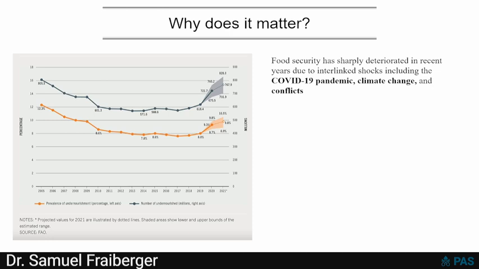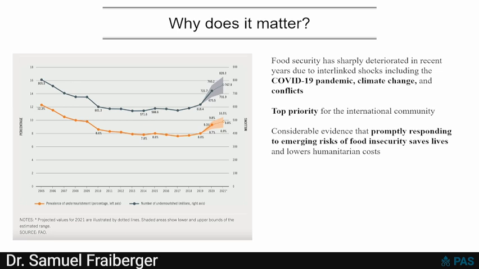So first of all, why does it matter? I don't think I'm going to convince any of you that there is a strong motivation to better predict food crisis. And obviously the reason is especially important these days because food insecurity has sharply deteriorated in recent years due to intervening shocks, including COVID-19, also climate change and conflict. And it's obviously now a top priority of the international community. And there's actually considerable evidence showing that promptly responding to emerging risks of food insecurity saves lives, preserves the livelihood of the most vulnerable, and lowers humanitarian costs.